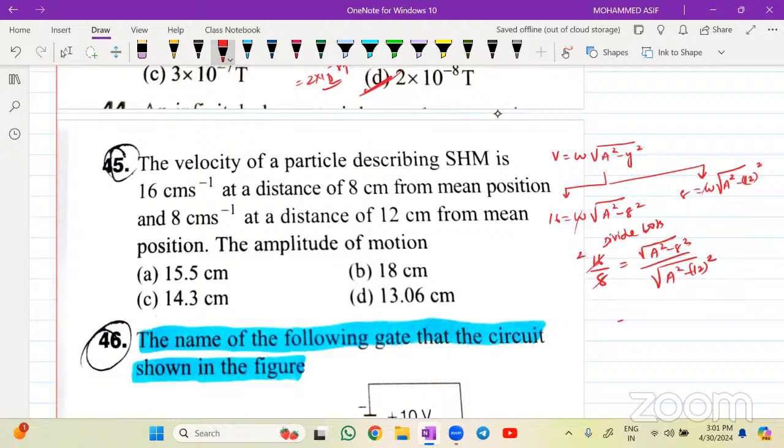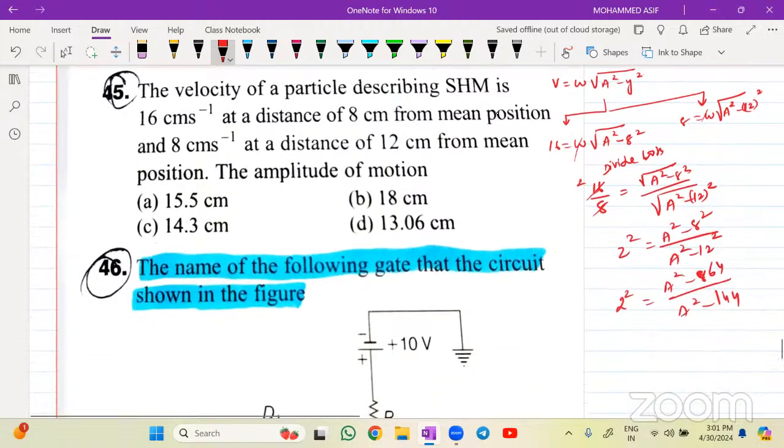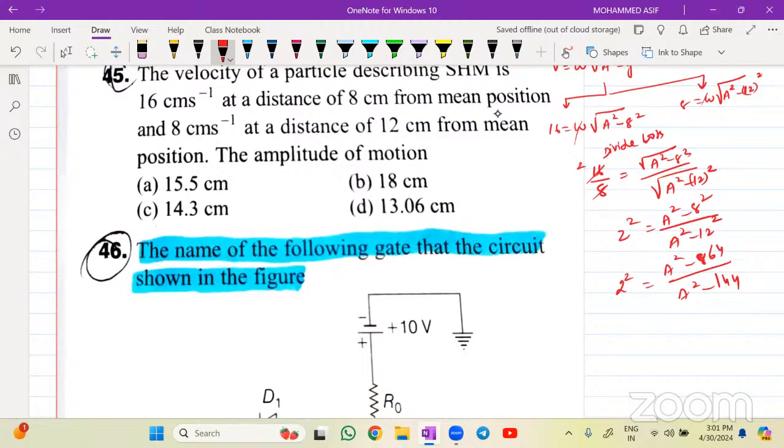जा 16, ये हो जाएगा 2 स्क्वायर इज इक्वल्स टू a स्क्वायर माइनस ऑफ 8 स्क्वायर, रूट मैंने निकाला है यहाँ पर a स्क्वायर माइनस ऑफ योर 12 स्क्वायर, so it is 2 square is equals to a square minus 8, 8 जा 64, 8 8 जा 64 divided by a square, 12 12 जा 144, ठीक है, I hope you can do this calculation now. So this one is 2 square is 4, so it is 4 times of your a square minus 4 into 144, 4 into 144.